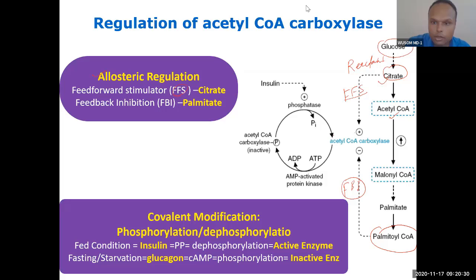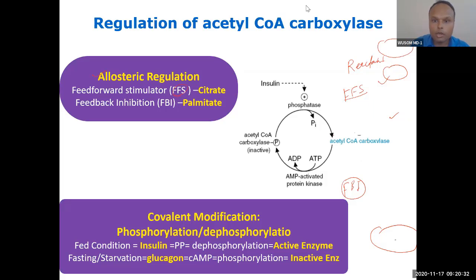Now let's talk about this covalent modification. You know, this is the pathway that is active during fed condition, and fed condition means insulin will activate this. How does insulin activate? By dephosphorylation. Insulin, remember the formula I told you.